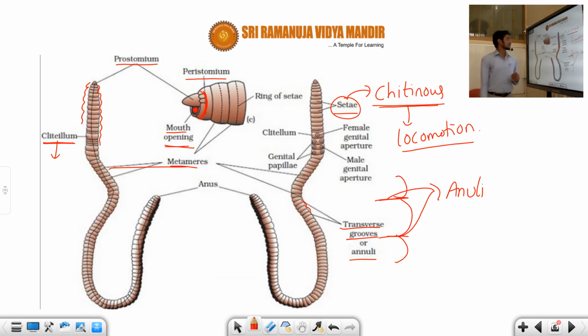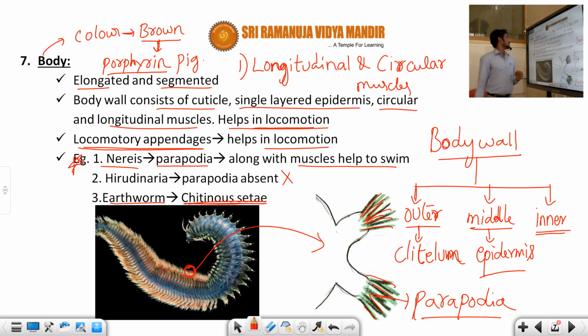Another one: what are the locomotory appendages in the earthworm? That is the chitinous setae. Next, the body is elongated and segmented. The body color is brown, due to the presence of porphyrin. The body wall is made up of two types of muscles, longitudinal and circular muscles. Parapodia are present in Nereis, parapodia are absent in Hirudinaria, and chitinous setae are present in the earthworm.